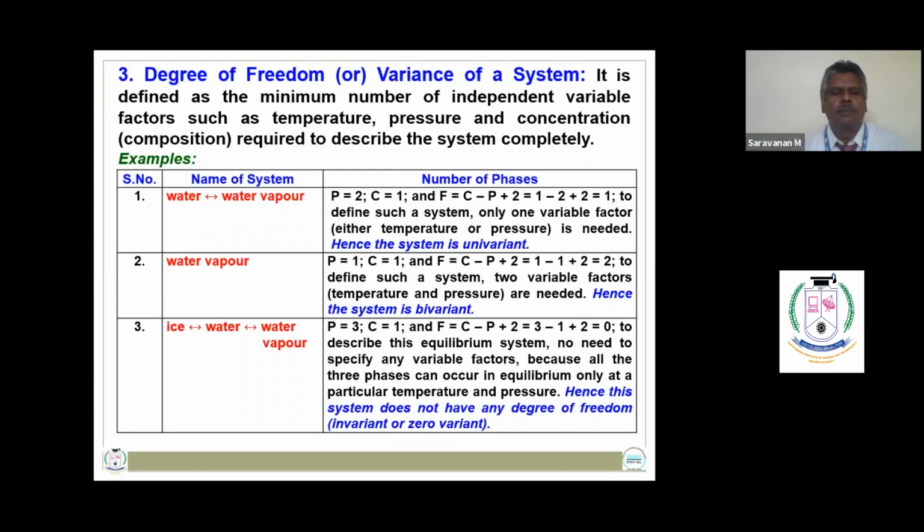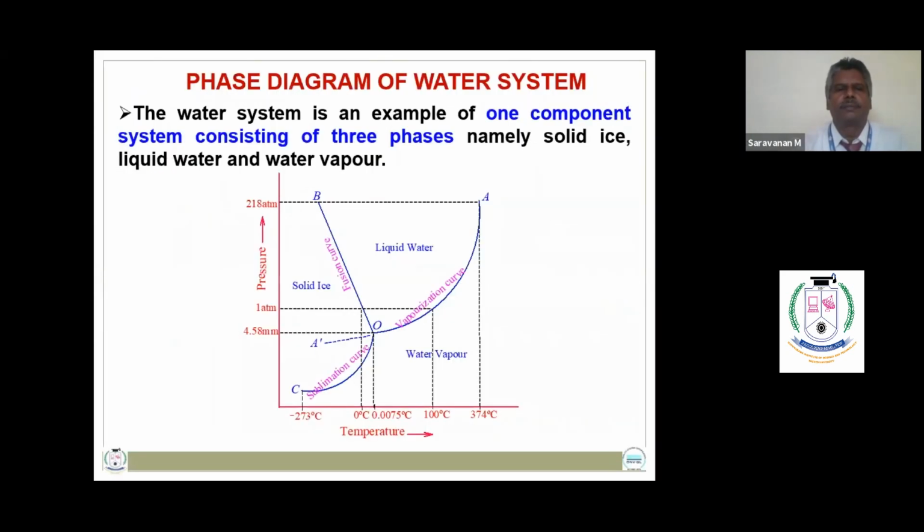To describe only the water vapor, you need two variable factors, temperature and pressure, and hence the system is bivariant. And for the ice, water, and water vapor equilibrium, no variable factors are required, because all three phases can be in simultaneous equilibrium at a constant pressure and a constant temperature.